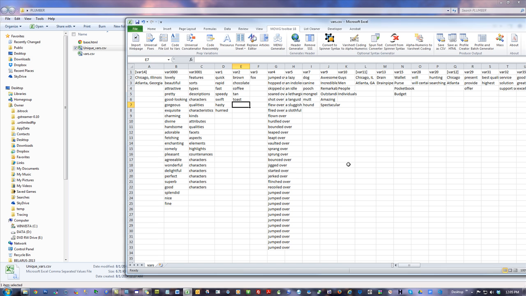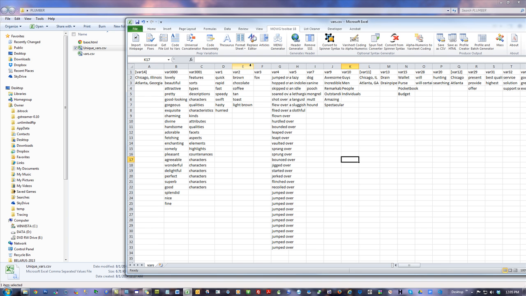So let me come up with another one. Light brown. There. Why did I offset it by one? So that one of these columns has one more in it than the other column. Watch this. Now I got to be careful by using brackets like this all the time, because every time I do a run, it's going to start with the top one.